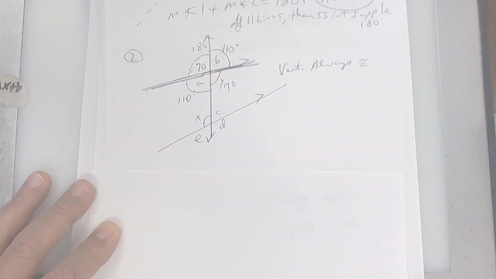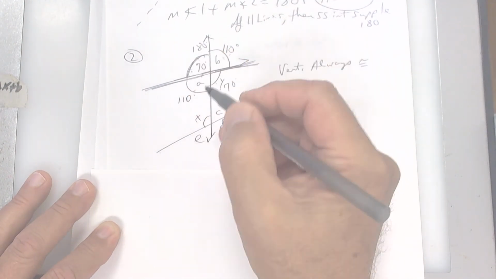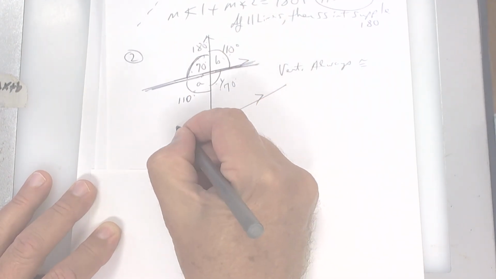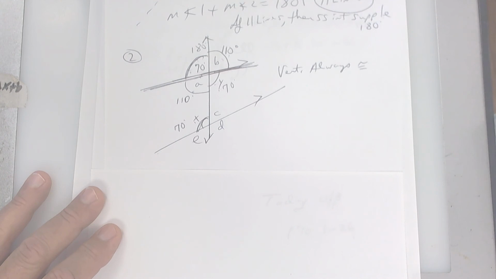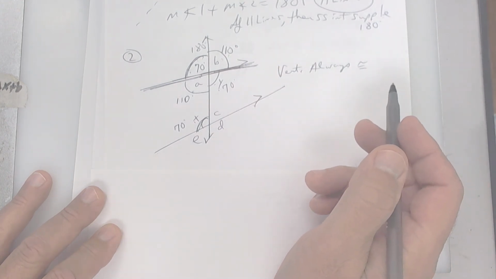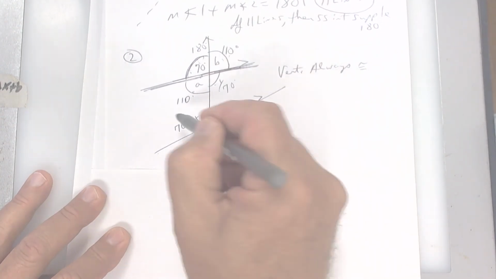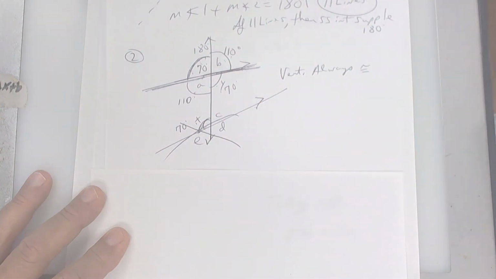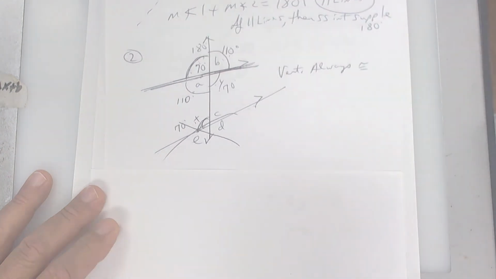Okay? Now look here, top, top. You see how this one's top and this one's top? So if you put 70 right here, the only way that would be right is if the lines are parallel. This line is not parallel to that one. So you cannot jump from this line to this line. Can't do it. And if you do it, it's wrong. The only way you can go from this line to that line is if the lines are parallel. Make sure you know that.